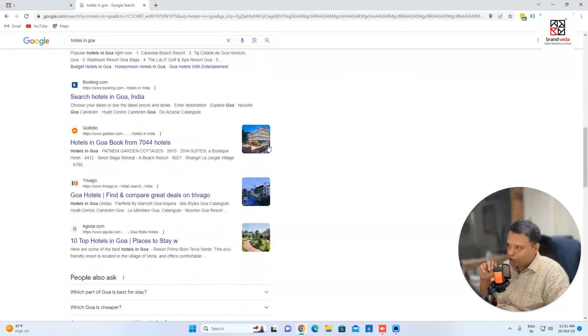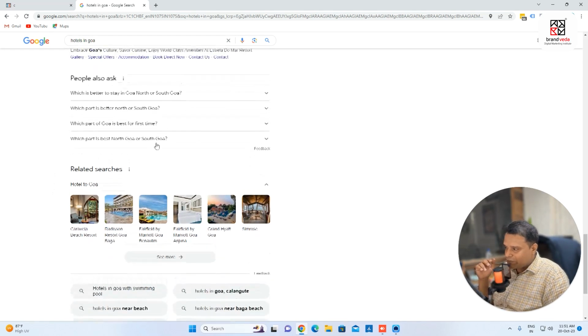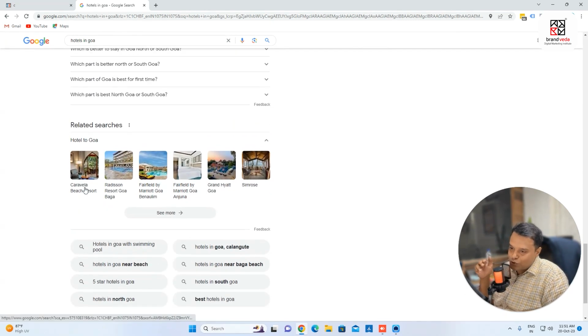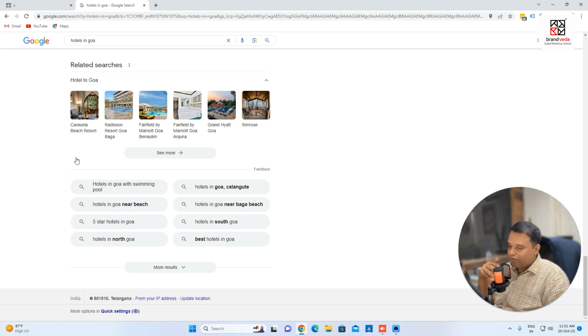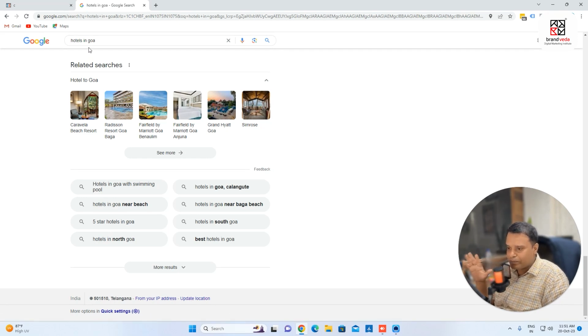And you see that we're also seeing some images, and some descriptions are coming in. And these are some People Also Ask. So we are seeing these results also, which is People Also Ask. And then we have some related searches. Google is also suggesting to us: if you're searching for hotels in Goa, Google is also giving some more ideas that I can search for, hotels in Goa near beach, or 5-star hotels in Goa, hotels in South Goa. So these are all related search queries, right? These are very important.